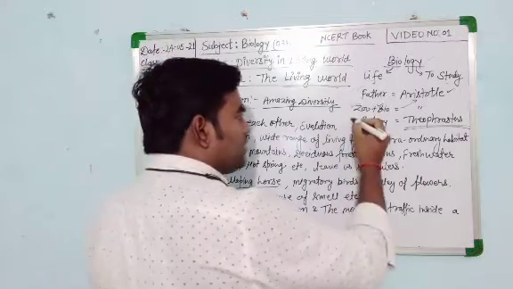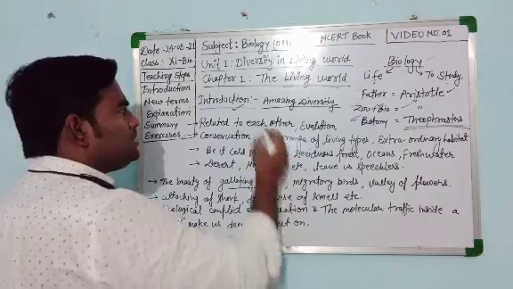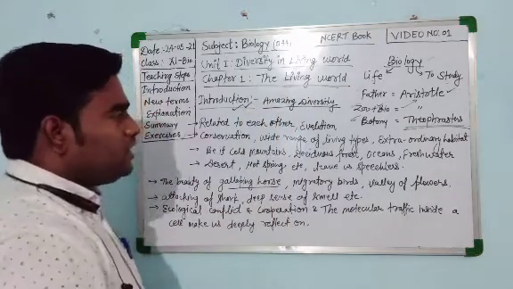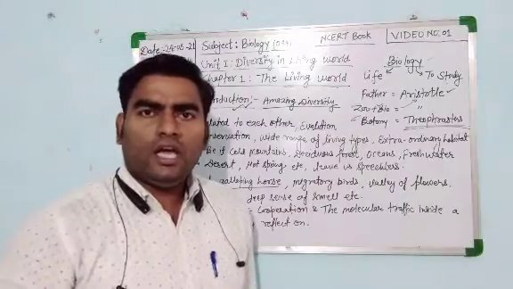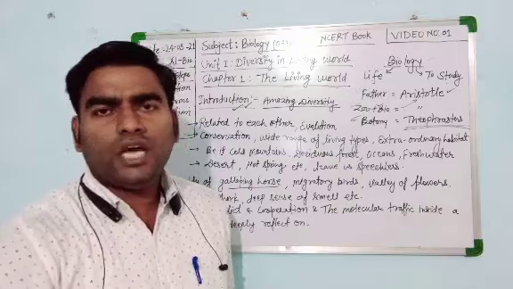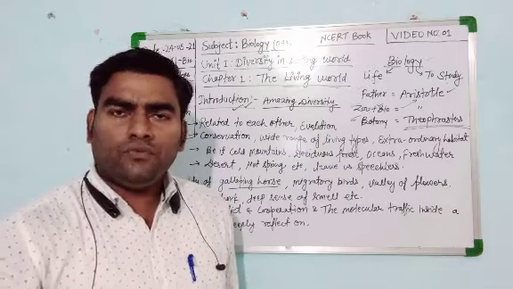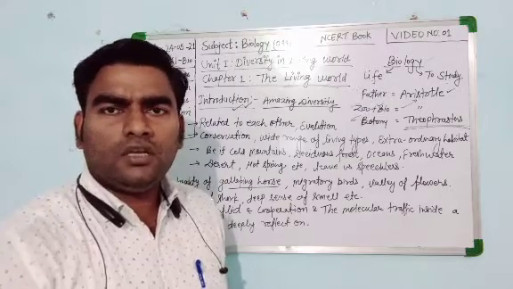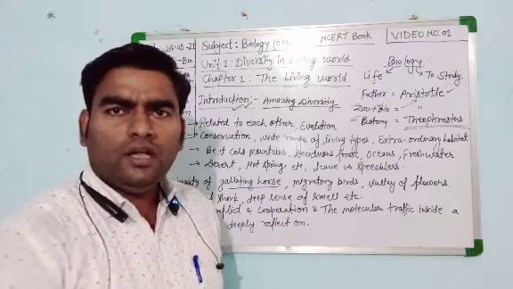Now after the introduction, let's see the amazing diversity of this living world. In this living world there is a very huge and amazing diversity of organisms, from unicellular to multicellular, from aquatic to terrestrial, from aerial to land.